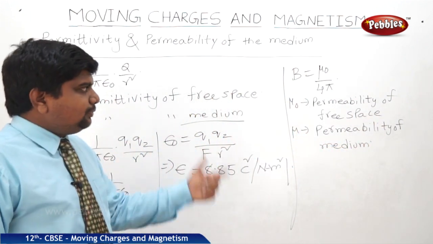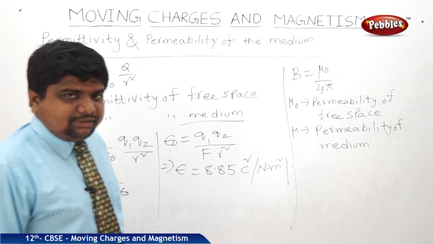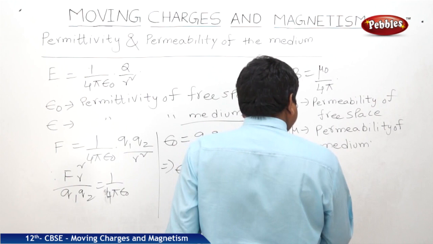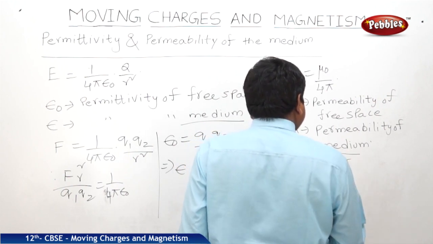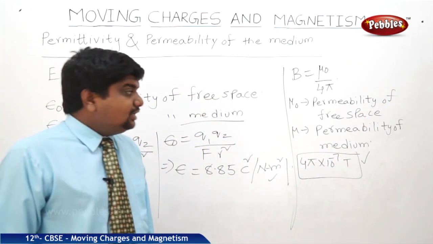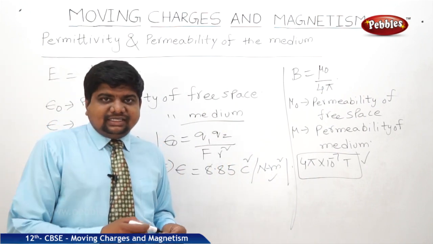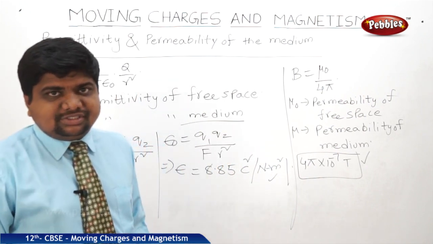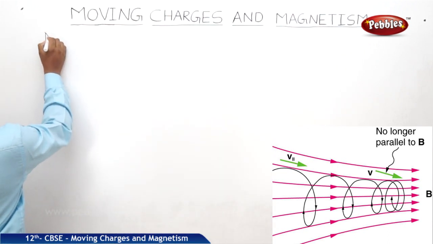So its value is 4 pi into 10 to the power of minus 7 Tesla. Like this, we can explain the permeability and permittivity of the medium and free space, which is useful for electromagnetic conduction and electromagnetic waves. Now the concept is motion in a magnetic field.